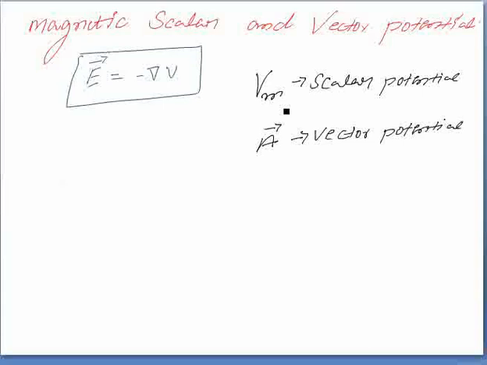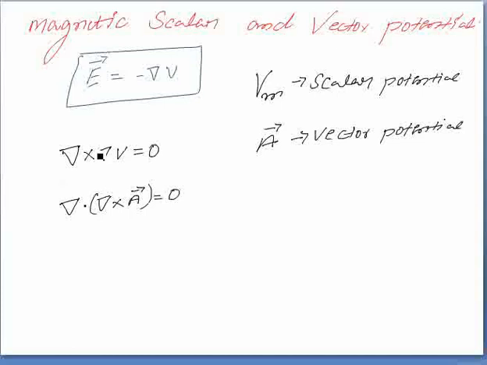To define Vm and A, we need to recall two important identities: del cross del V is equal to 0, that is, the curl of the gradient of a scalar is equal to 0, and the divergence of the curl of any vector is equal to 0, that is, del dot del cross A is equal to 0. I will discuss the derivation of these two identities in the class. This is your del operator.